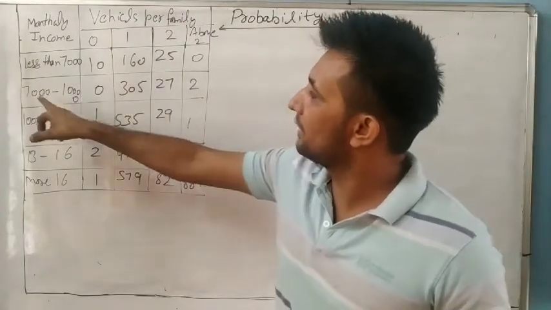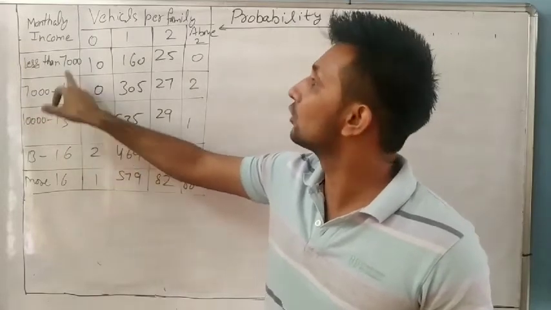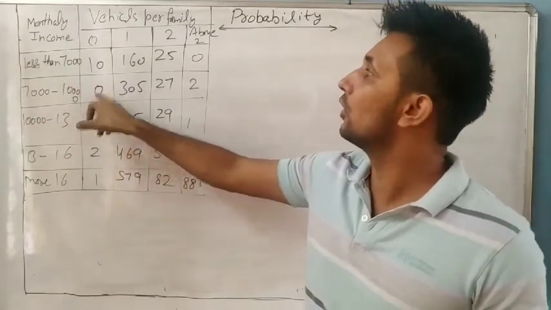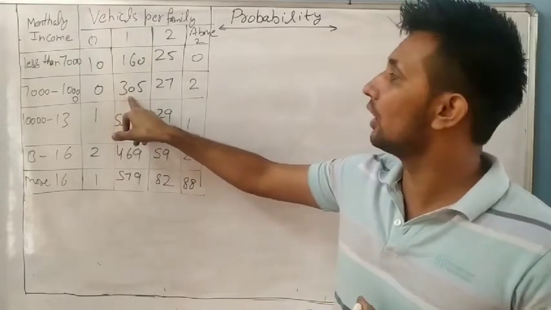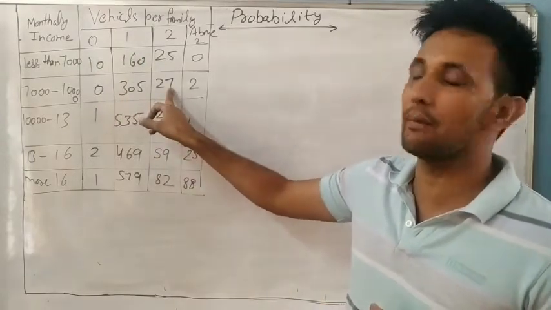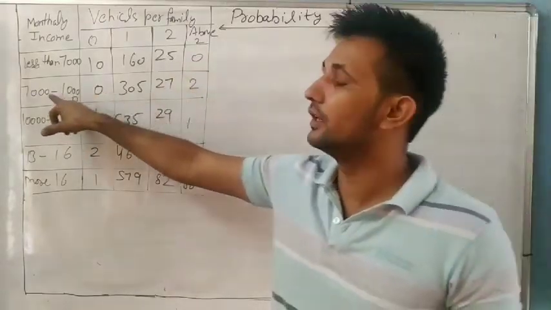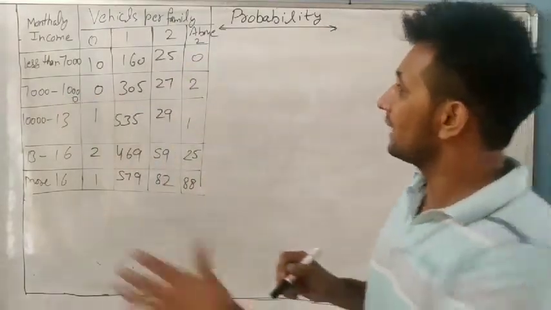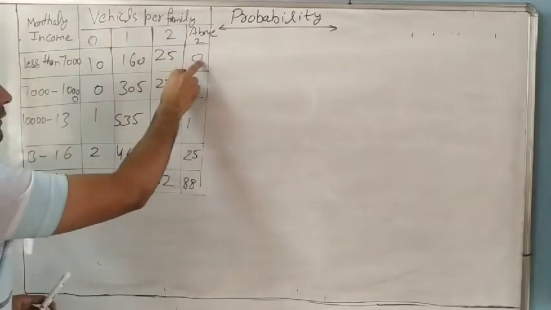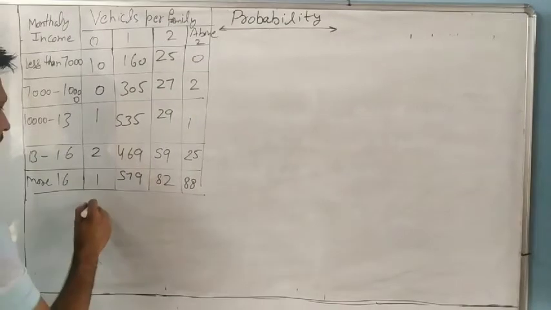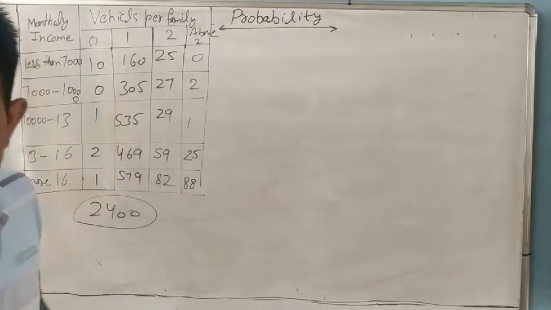Take the families whose income is between 7,000 and 10,000. 0 vehicles, how many families? 0. 1 vehicle, how many families? 305. 2 vehicles, how many families? 27. And more than 2 vehicles, how many families? Like this these are the totals. If you add all of these, the total number of families is 2,400.